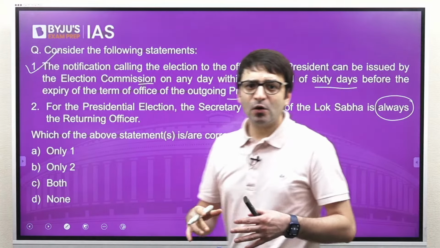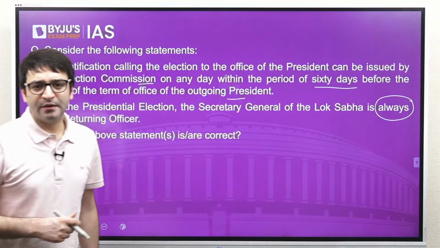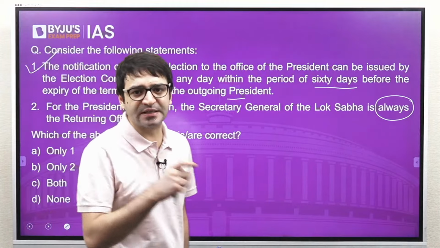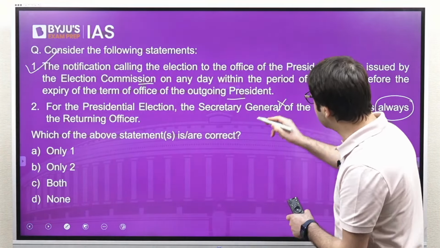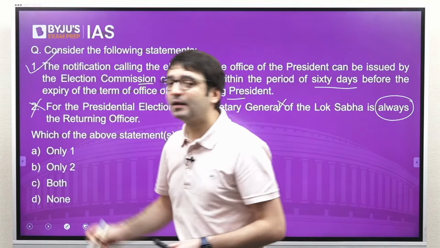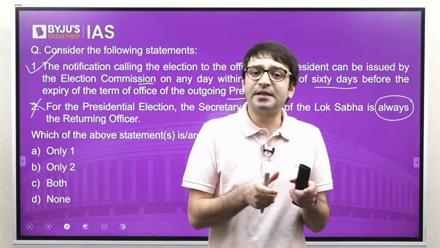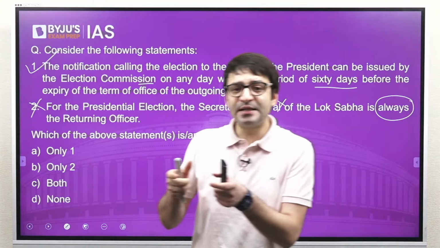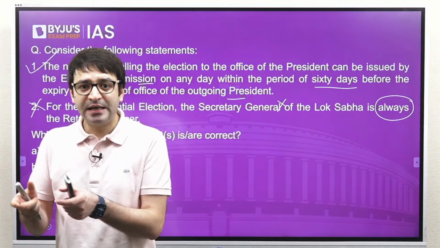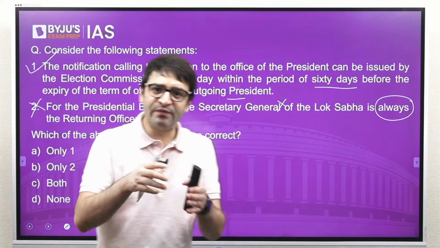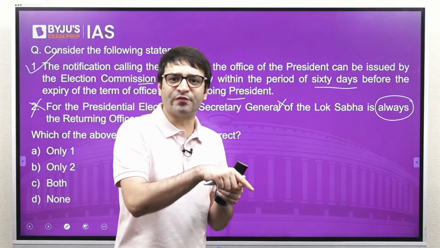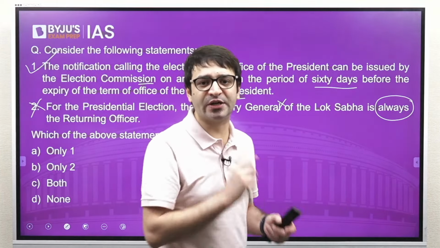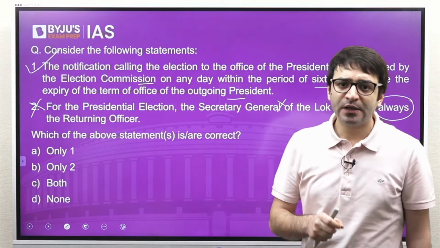Statement number 2: for the presidential election, the Secretary General of Lok Sabha is always the returning officer. Who is the returning officer for the election of the President of India? It is not always the Secretary General of Lok Sabha. Sometimes it is the Secretary General of Lok Sabha, then it is the Secretary General of Rajya Sabha. That means by rotation, we will have the Secretary General of Lok Sabha for one election, and the Secretary General of Rajya Sabha for the next election as the returning officer.